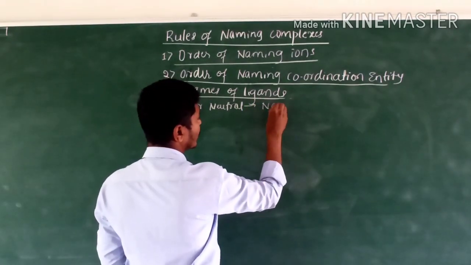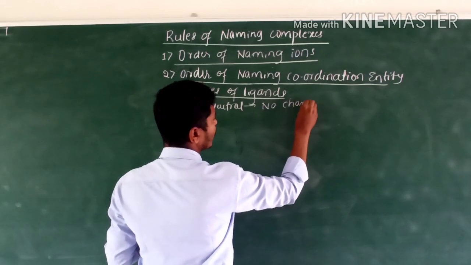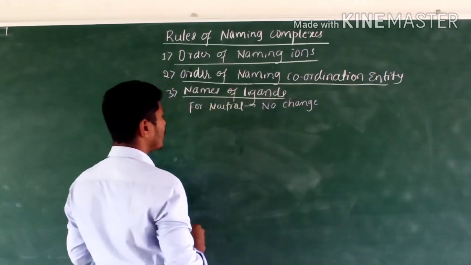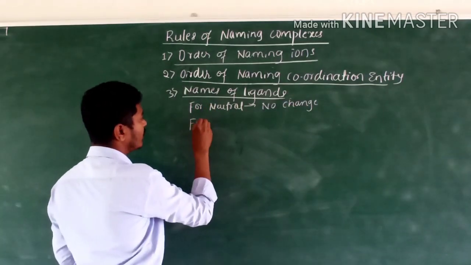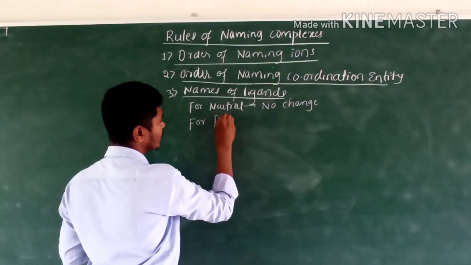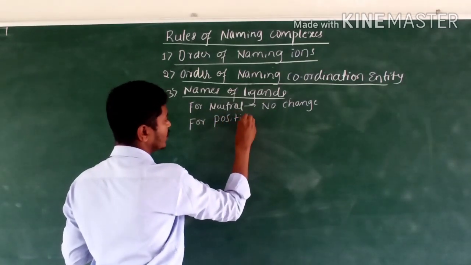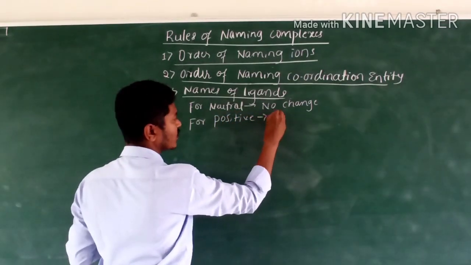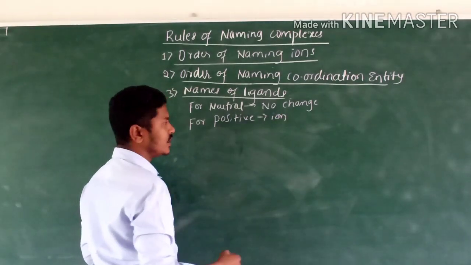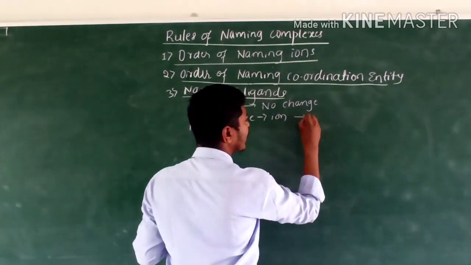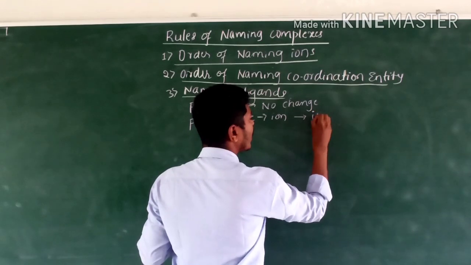No change at all while naming. But for positive ligands, the ending of the name is changed into IUM.